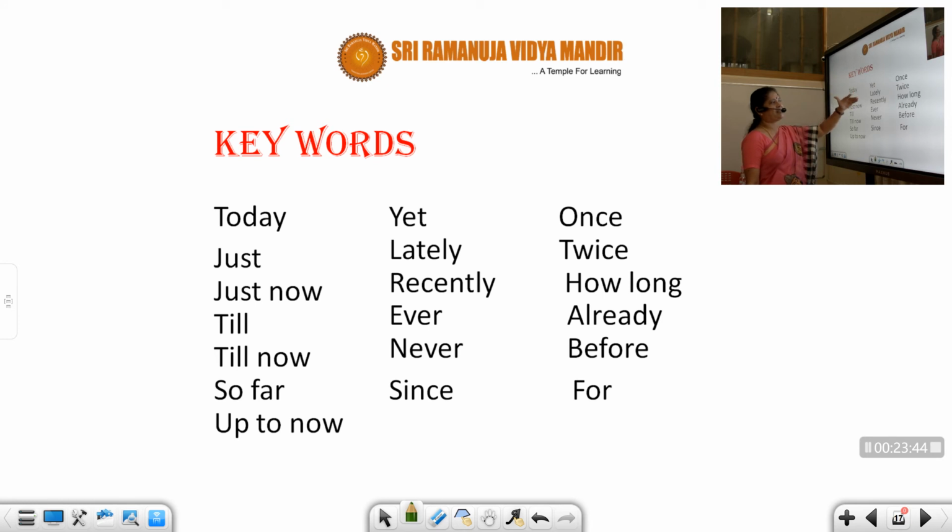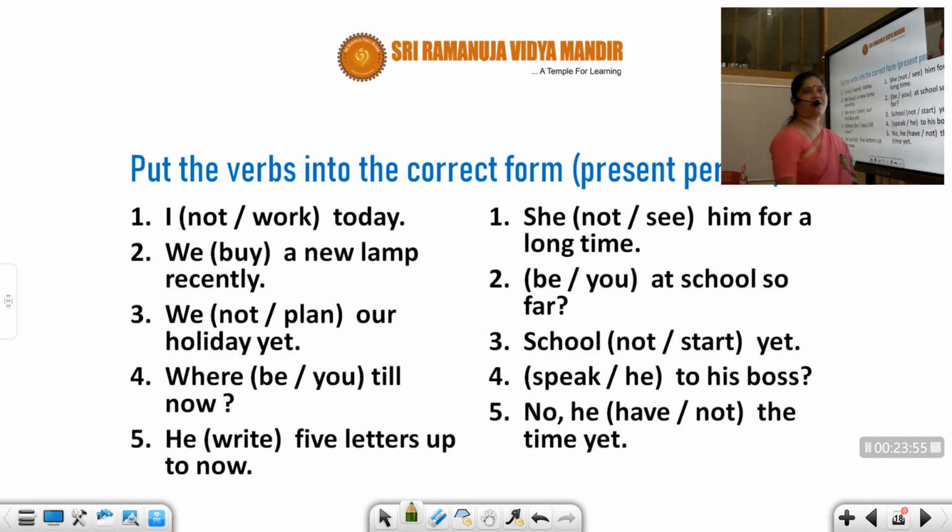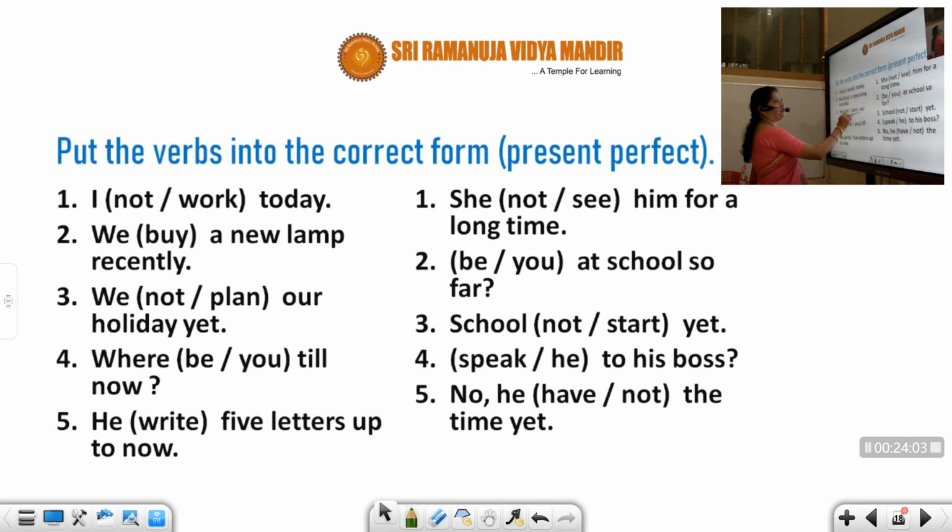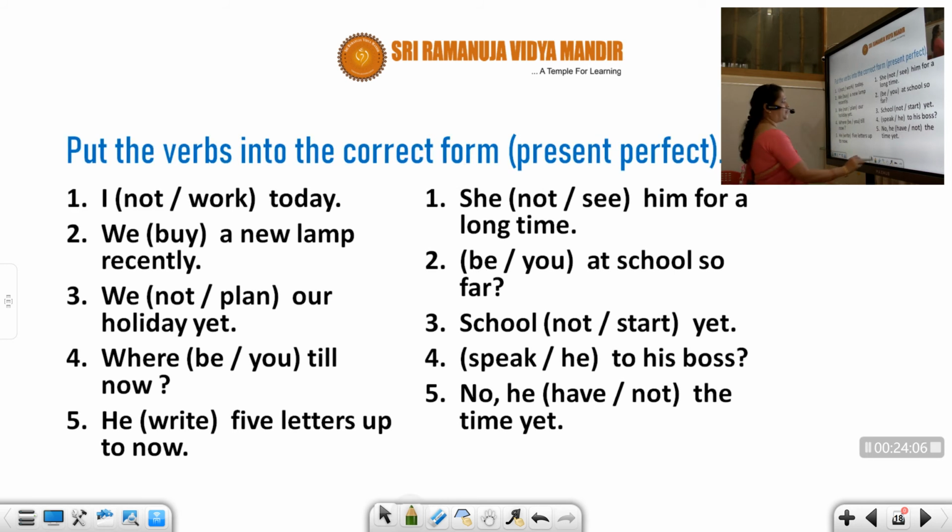Yet, lately, recently, ever, never, since, once, twice, how long, already, before, for. So when you see these words, you will understand that these are the keywords for present perfect. So here we have some sentences. I just gave you a few sentences so that you will be able to understand the perfect tenses. Put the verbs into the correct form using present perfect.